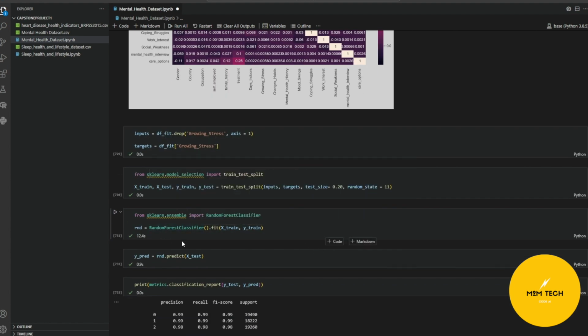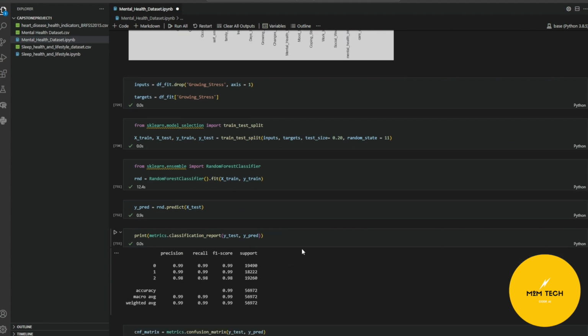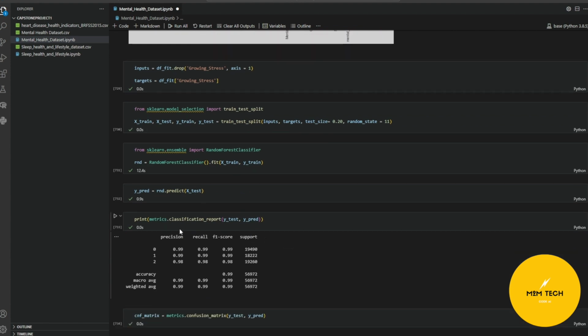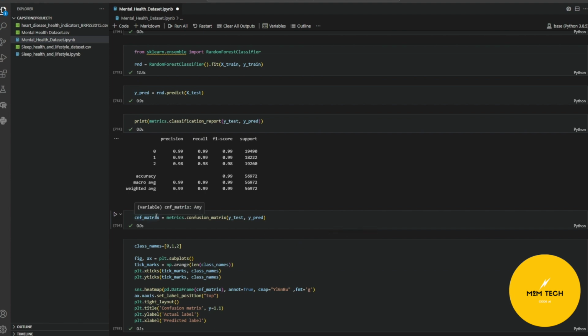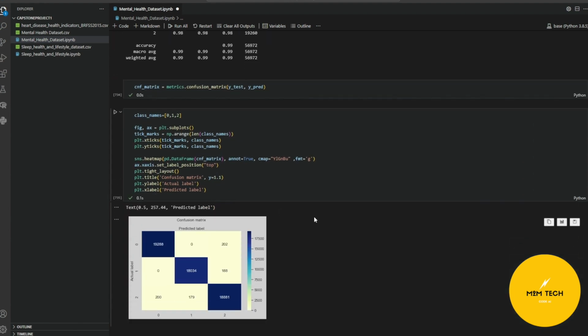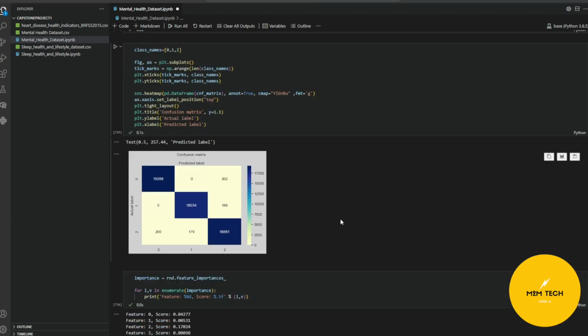I decided to choose a random forest, and this is a simple prediction command. Printing the metrics, it seems like we have very, very high, 99, 98% precision, recall, and accuracy as well. So there's no need to tweak the model. It's more than good enough. Here I'm going to print the confusion matrix to see how good our model was at predicting certain values. As you can see, pretty much everything that it was given to predict was correct.